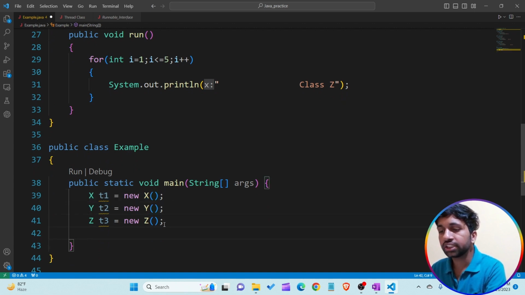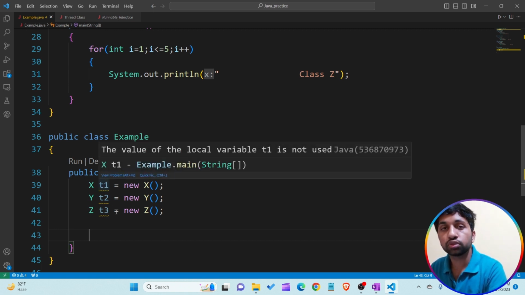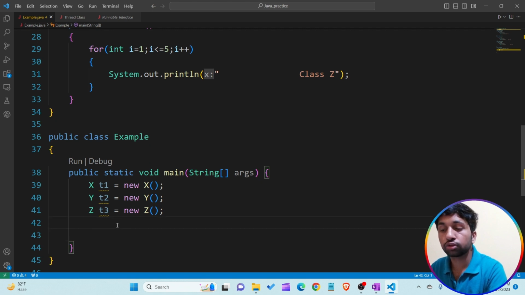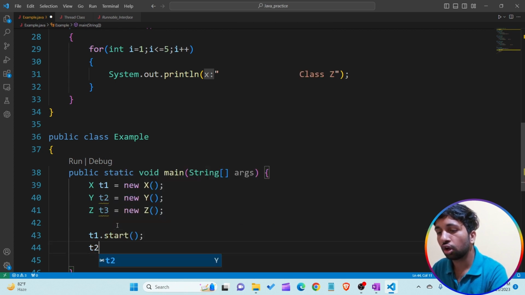So now t1, t2, t3 become threads. When I'm creating the objects of class X, class Y and class Z, by default they become threads. Why? Because the parent class of class X, class Y and class Z is the Thread class, so by default they inherit all the properties of the Thread class. Then I'm calling the start method to execute all the threads.